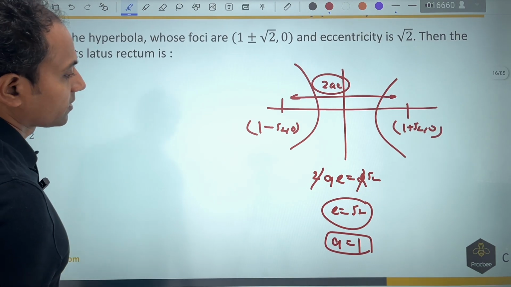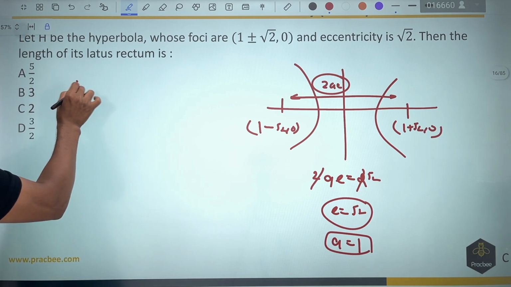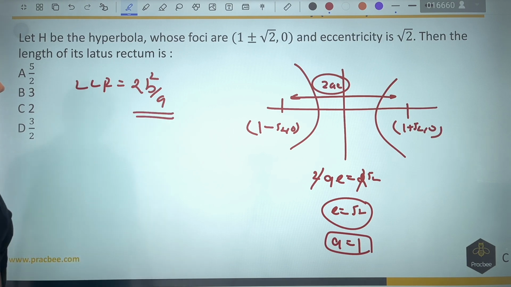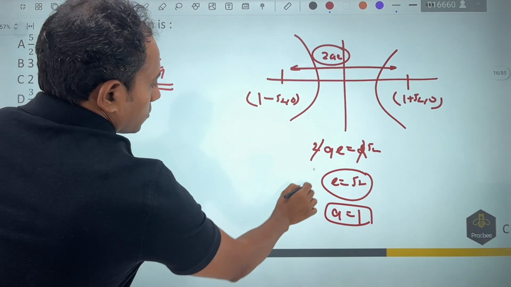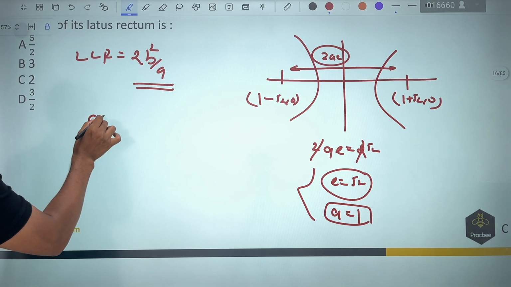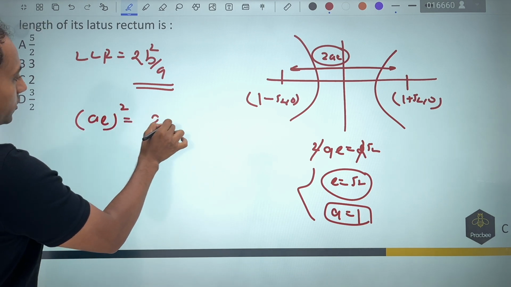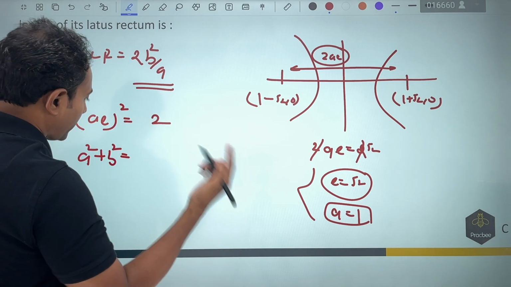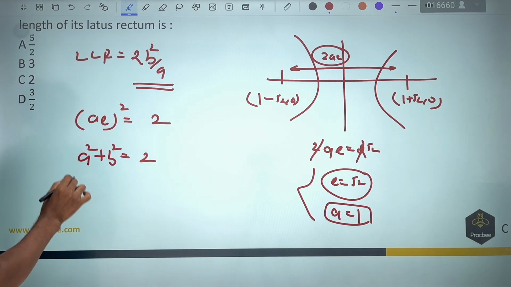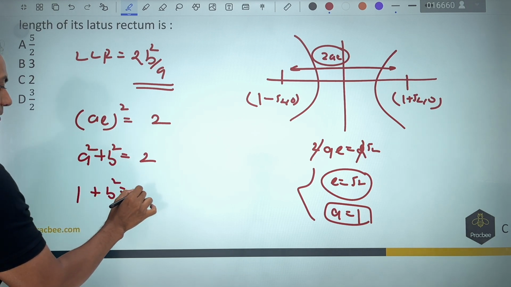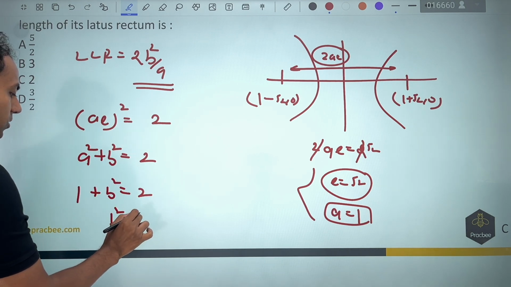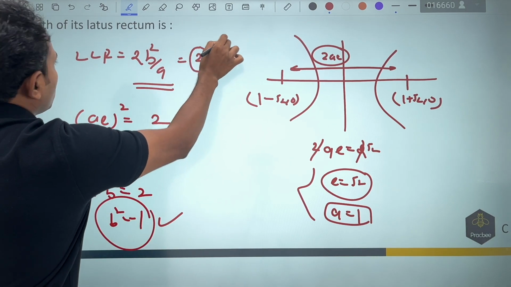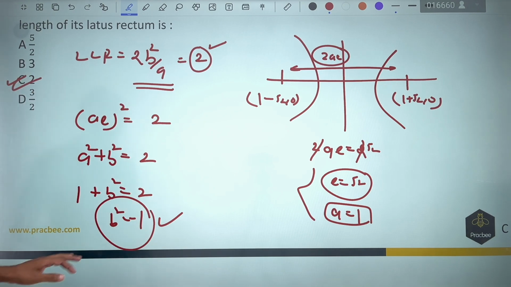Now what they are asking is length of latus rectum. So for finding length of latus rectum, now we will have to find the value of B because it is 2b square by A. From these two, if I write the value of A, so we know that, and I told you that this we are going to use quite often. This will become A square plus B square. In the case of ellipse, it was A square minus B square. The value of A square is nothing but 1. So you can see that the value of B square also comes out to be 1. If I put it here, this will become 2. Let us check the options to see if an option matches.